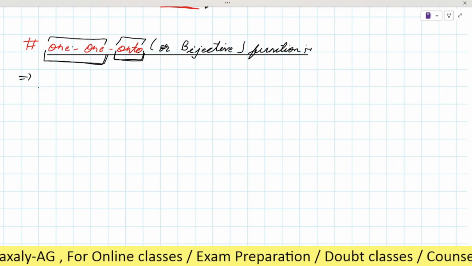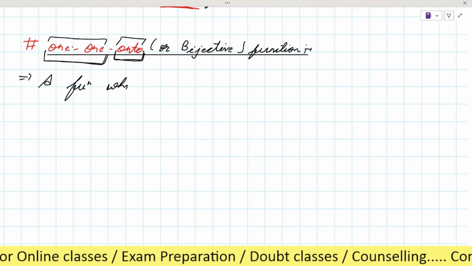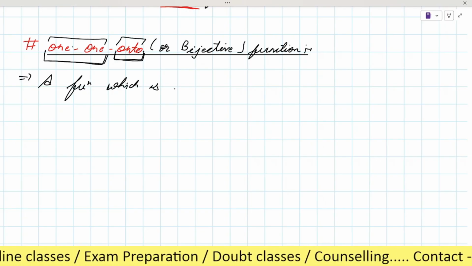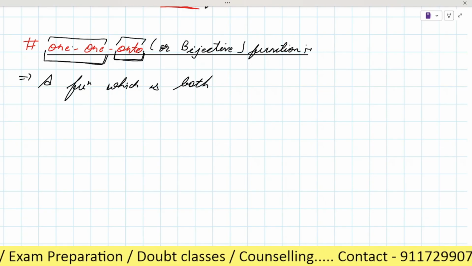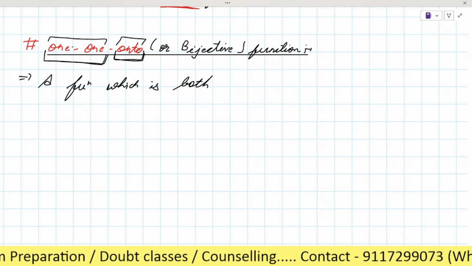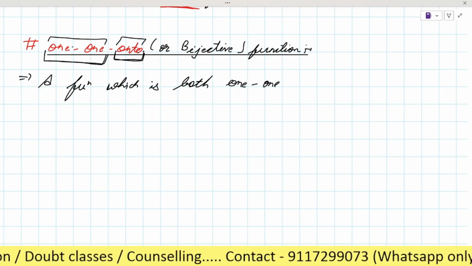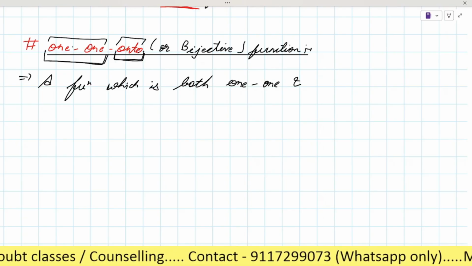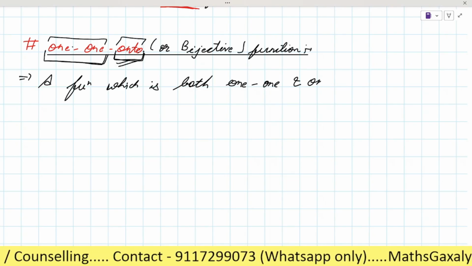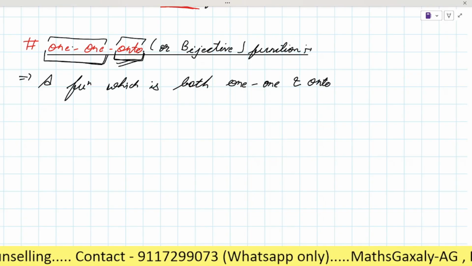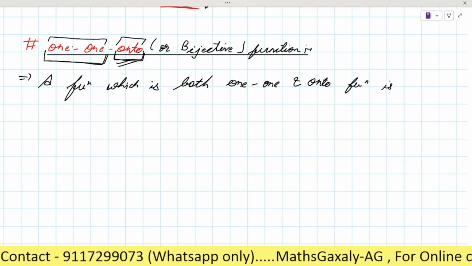So we can say that a function which is both one and onto. That type of function is known as